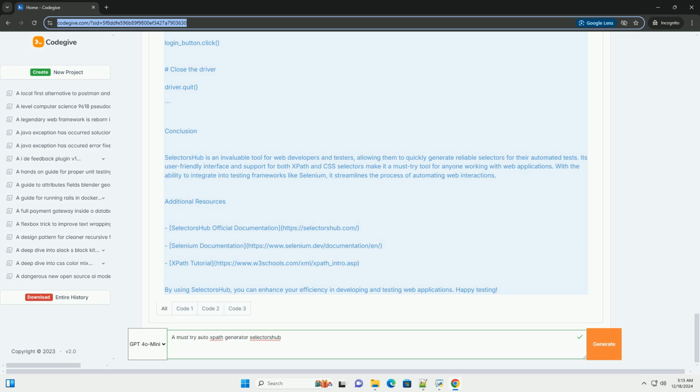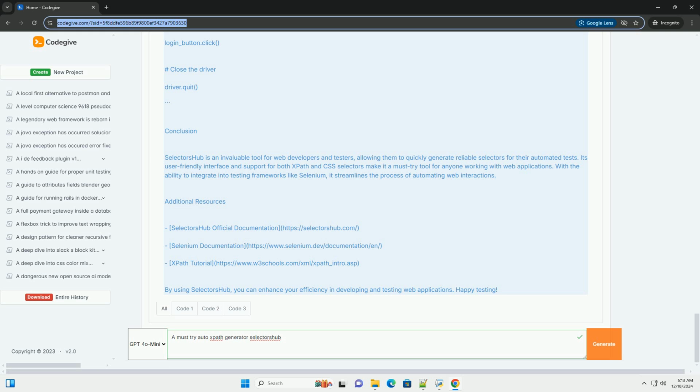Using SelectorsHub. 1. Select the login button. Using the element selector in DevTools, click on the login button. 2. View selectors. In SelectorsHub, you will see the following selectors generated for the button: XPath: //button[@id='login-button'], CSS selector: #login-button.